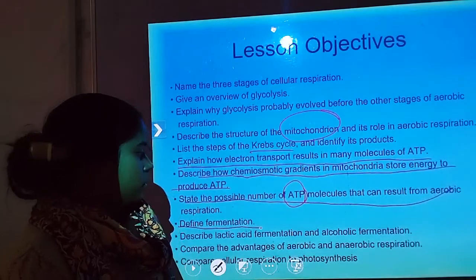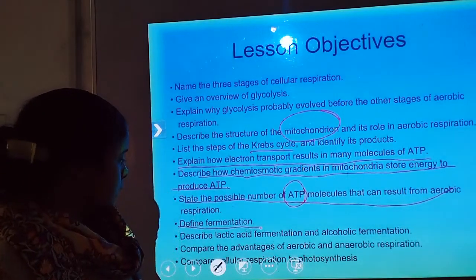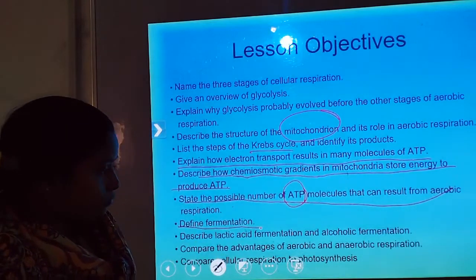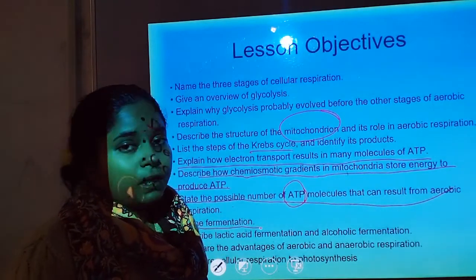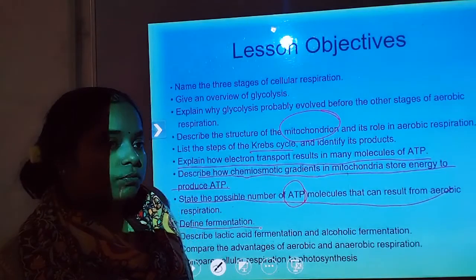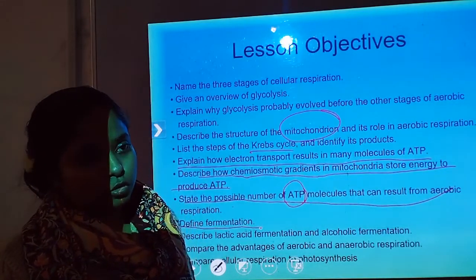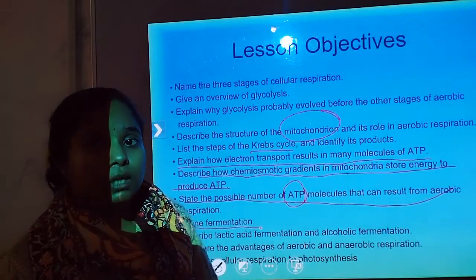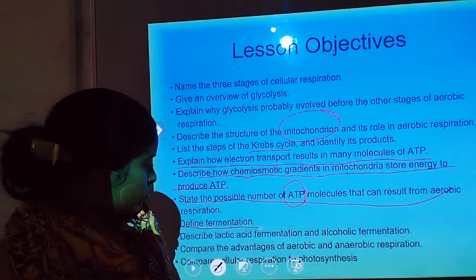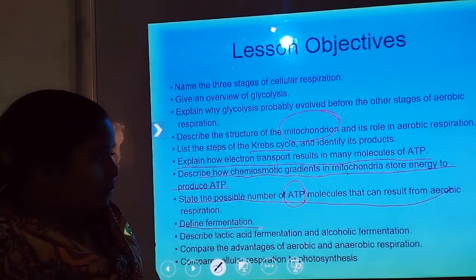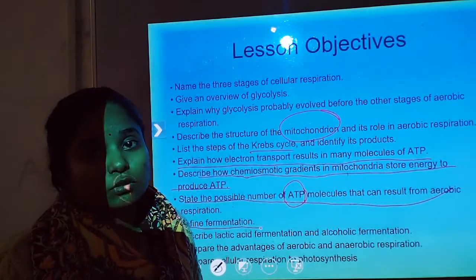So only 2 ATP molecules get synthesized. When aerobic respiration is not available, pyruvic acid is converted into ethanol or lactic acid.